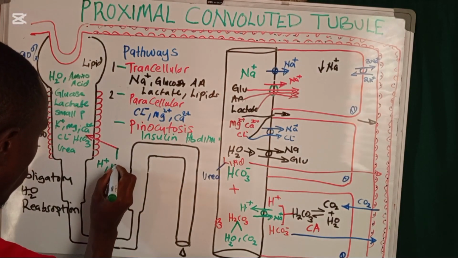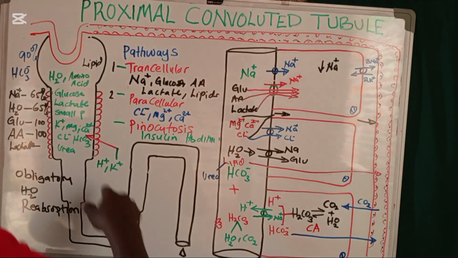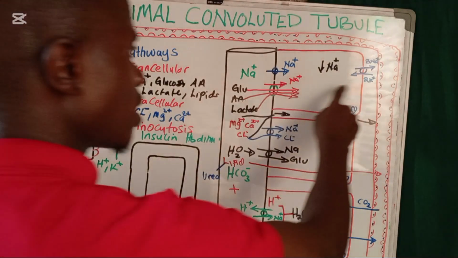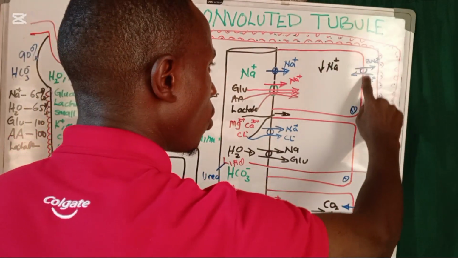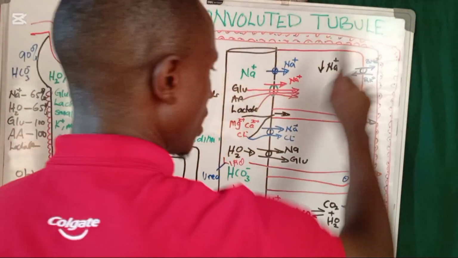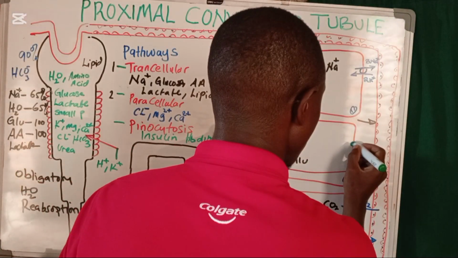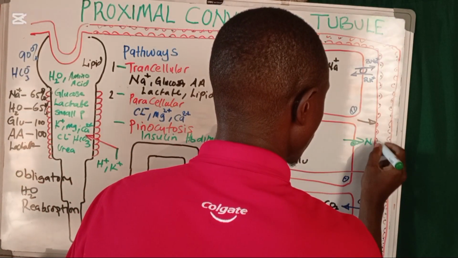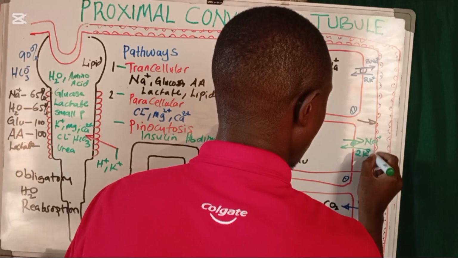You're going to be seeing also the potassium ions. Now, how are the potassium ions getting secreted in this tube? You see, these sodium potassium ATPases, we said they are all over this basolateral membrane. Even the whole of this area, we are going to be having these pumps. These pumps, they are throwing out 3 sodium ions and they are bringing in 2 potassium ions.